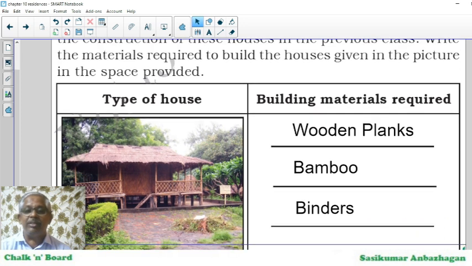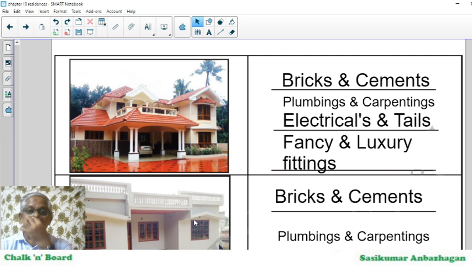Let me take you further. Here I have two varieties of house. The first one has a storied building. A storied building means a concretized roof will be there, and it's all built of bricks and cement, and they will also have plumbing and carpentry. Plumbing and carpentry, that means I'm talking about fittings which will have water connections, and carpentry, very good wooden frames as windows as well as doors. And not only that, the cots, the sofa, all such things.